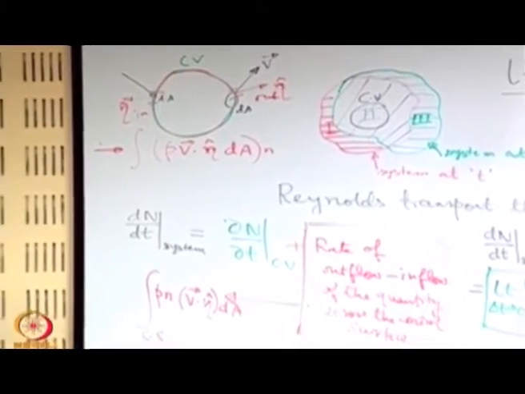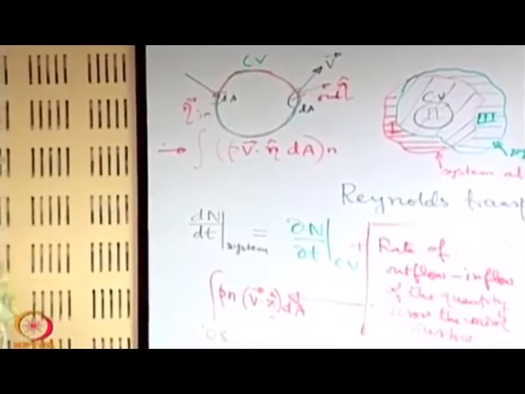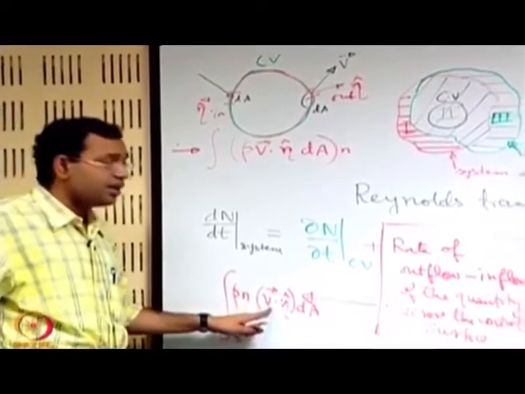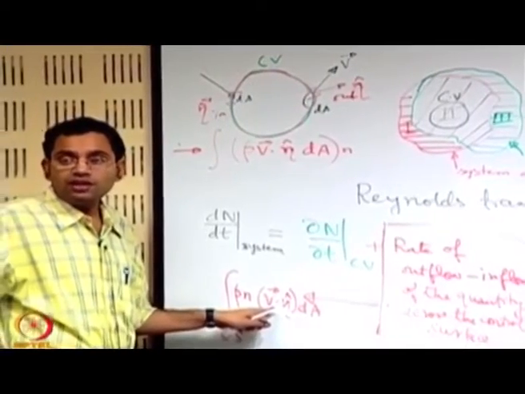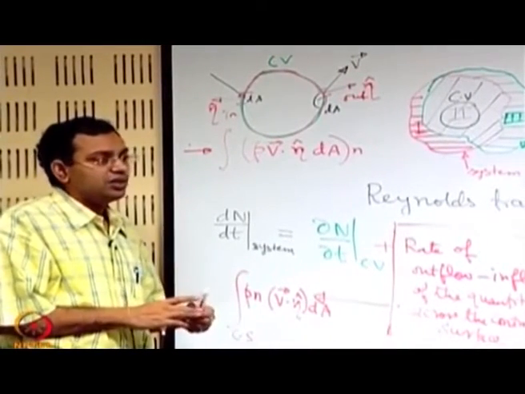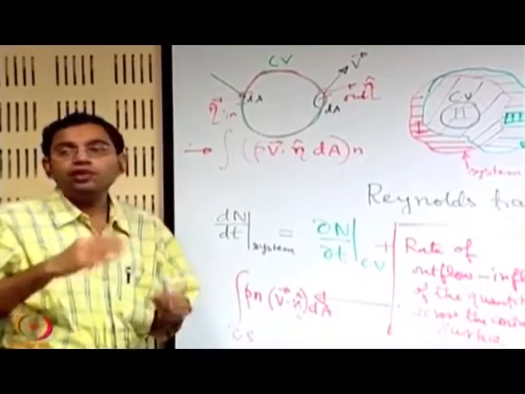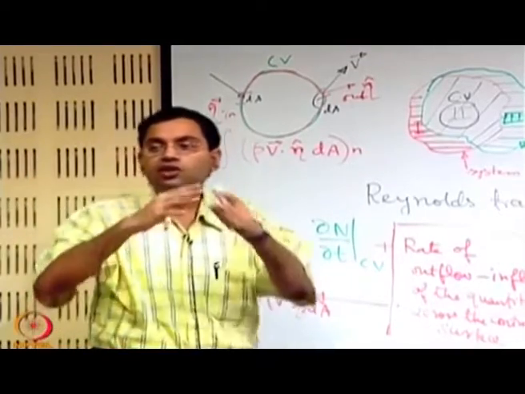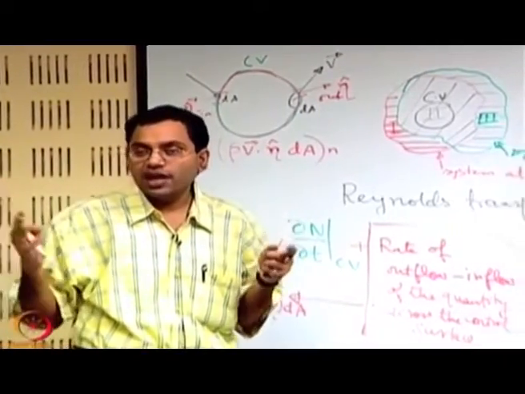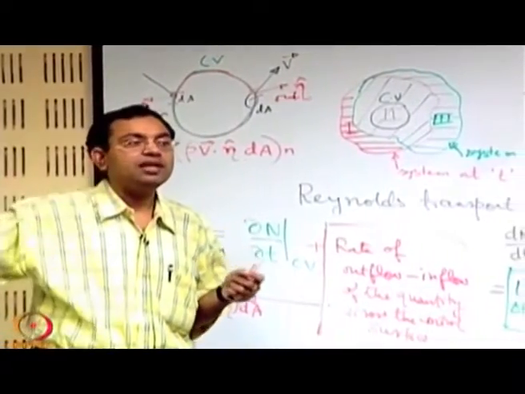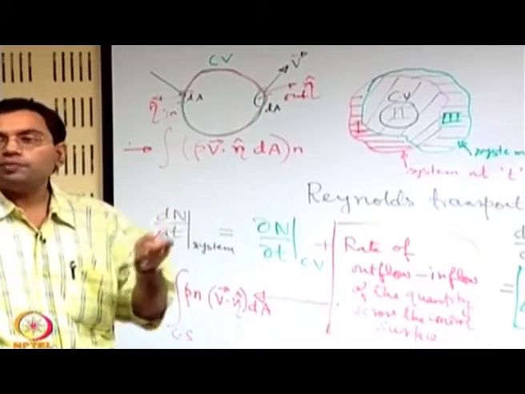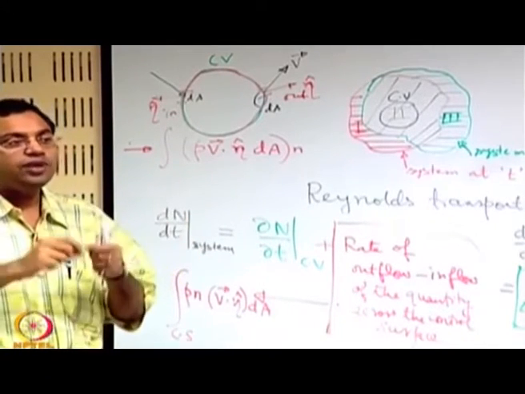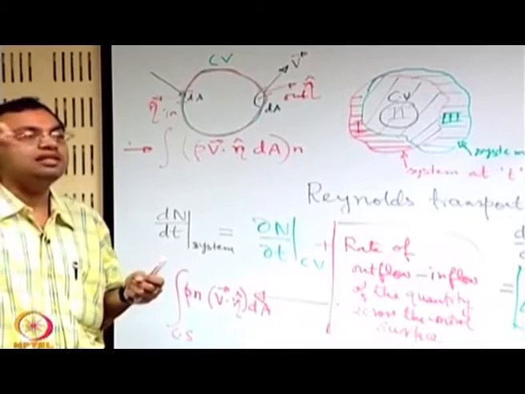The other point, which I believe is a very important point, is this v is not the absolute velocity of flow, because the flow depends on what is the velocity of the fluid relative to the control volume. Let us say the control volume constitutes a tank and water is coming out of the tank through a hole, and let us say the tank is moving with a velocity, say 1 meter per second in a certain direction, and the fluid velocity is also 1 meter per second in the same direction.